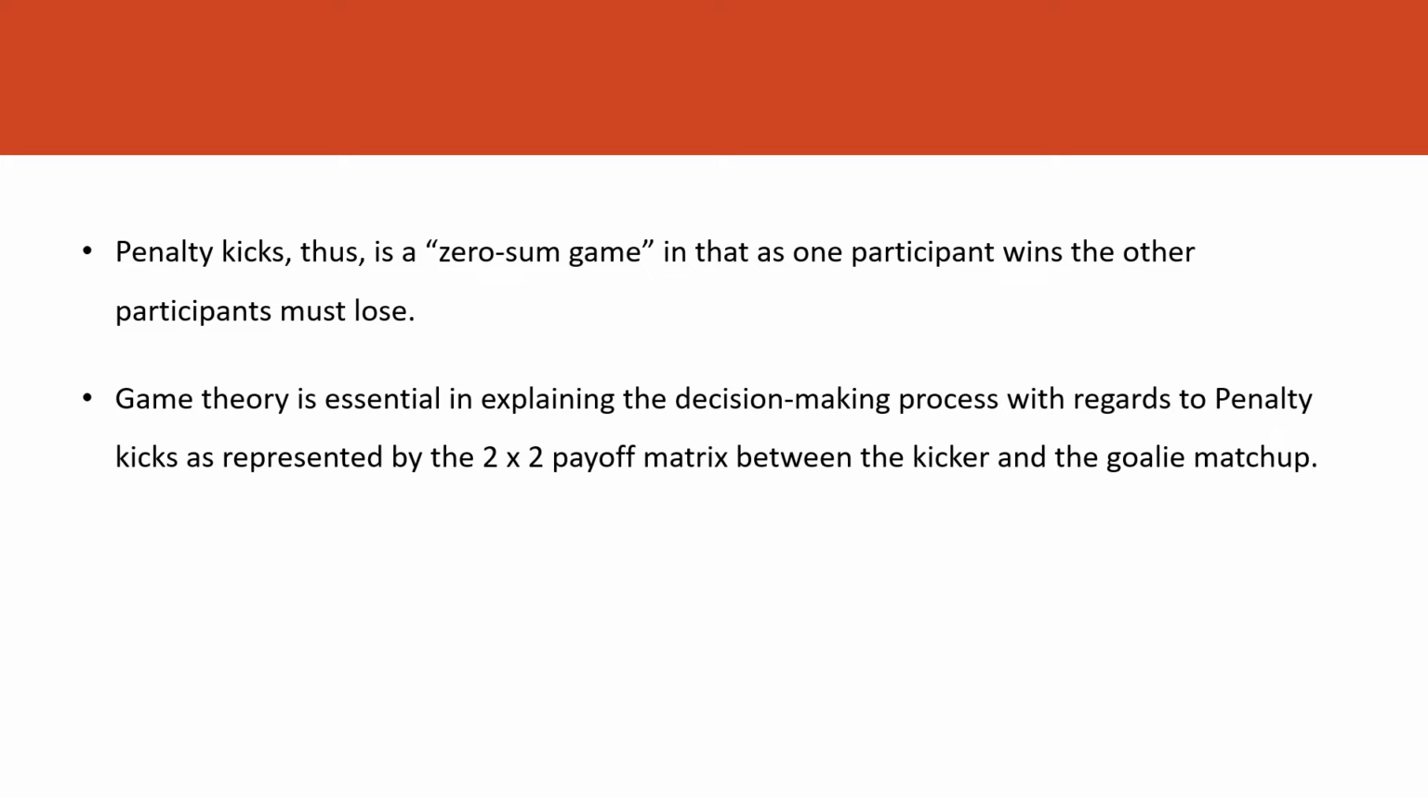Here, since each penalty shot is a one-on-one game between the kicker and the goalie, one of them must win or lose. Penalty kicks thus are a zero-sum game in that as one participant wins, the other must lose. So game theory is essentially explaining the decision-making process with regards to penalty kicks, as represented by the 2x2 payoff matrix between the kicker and the goalie matchup. In this matrix, we can assume that both kicker and goalie are excellent players, in that the kicker will always score if the goalie fails guessing and the goalie will always block if he succeeds guessing.